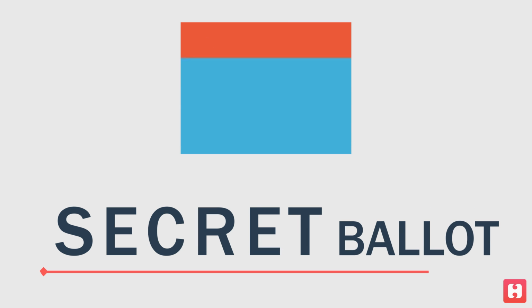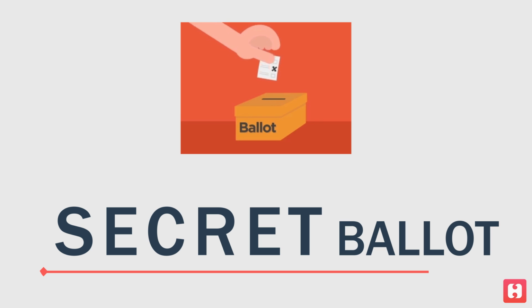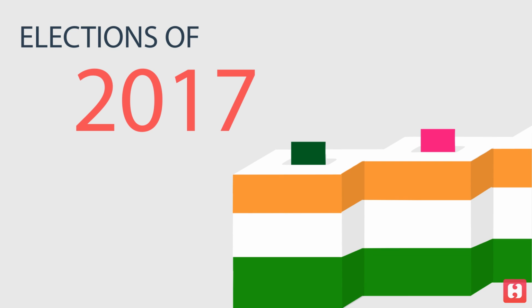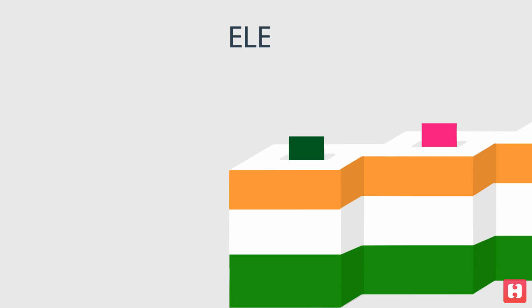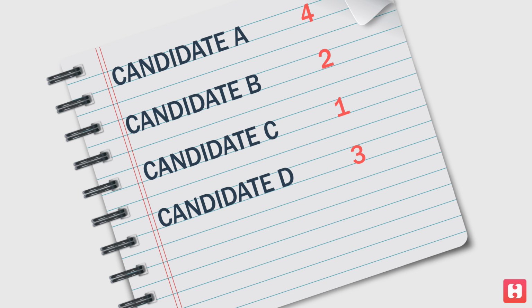The voting is done by means of a secret ballot. What does that mean? It means that each voter casts his or her vote secretly in a ballot box and does not reveal his or her vote to anybody else. For 2017, interestingly, the Election Commission directed that the ballot papers should be printed in two vibrant colors: green ballot papers to be used by MPs and the pink ones to be used by MLAs. This is what a sample ballot paper looks like.